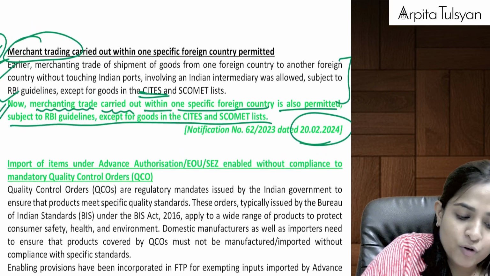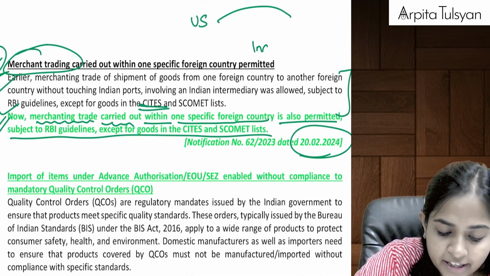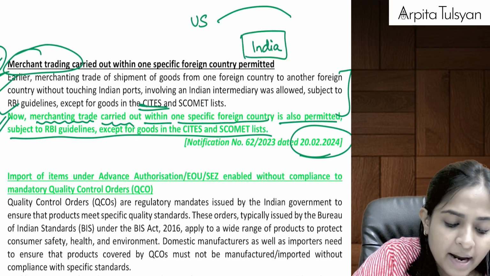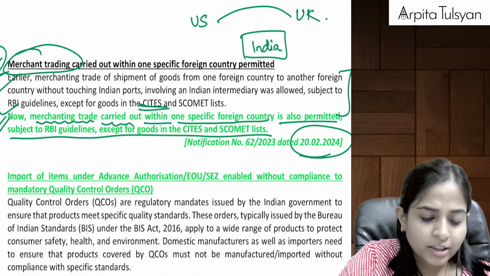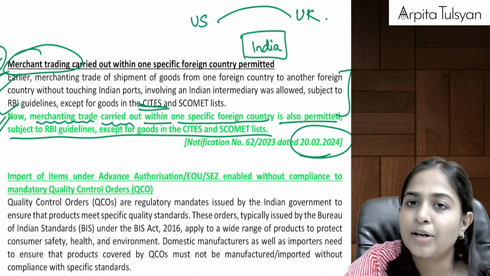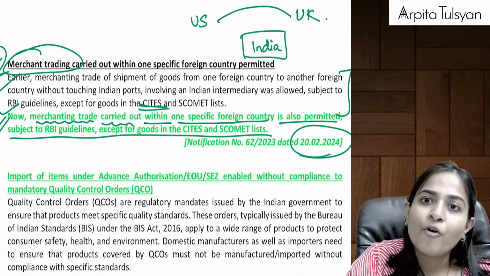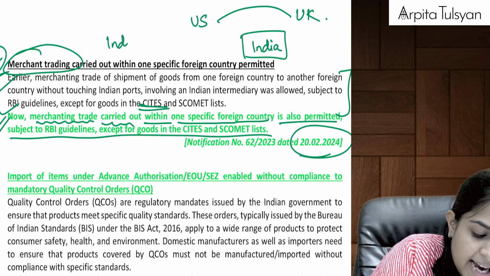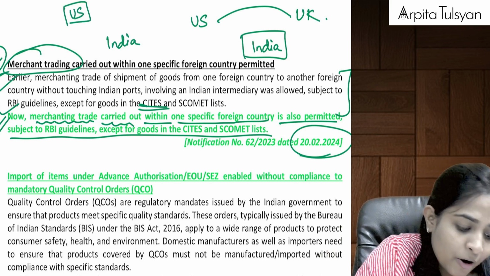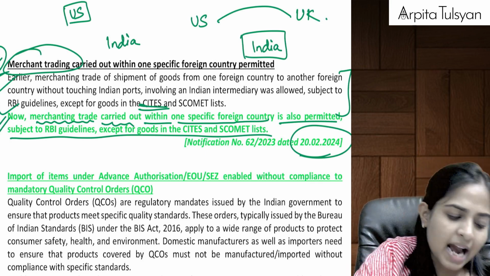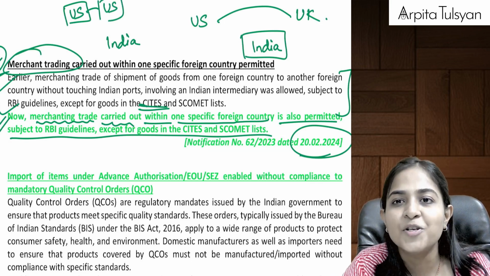Earlier, if I am sitting here in India and purchasing some goods from the US and exporting them to the UK, with the goods not touching the Indian ports, this transaction was allowed. This was called merchant trading. Now what extra they are permitting is this: I am sitting in India, purchasing goods from one party in the US and selling the goods to another party in the US itself.